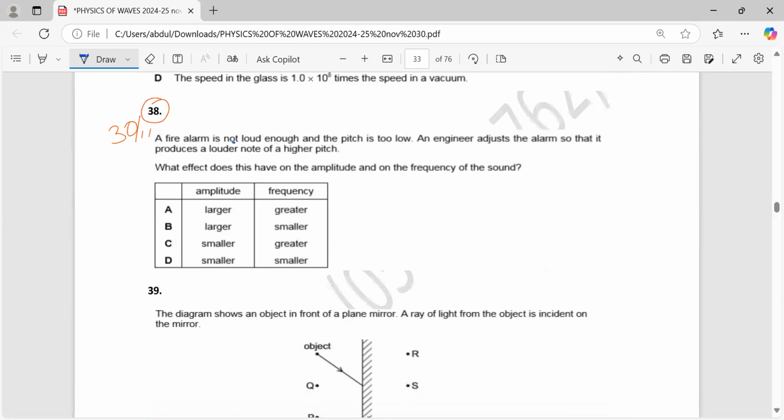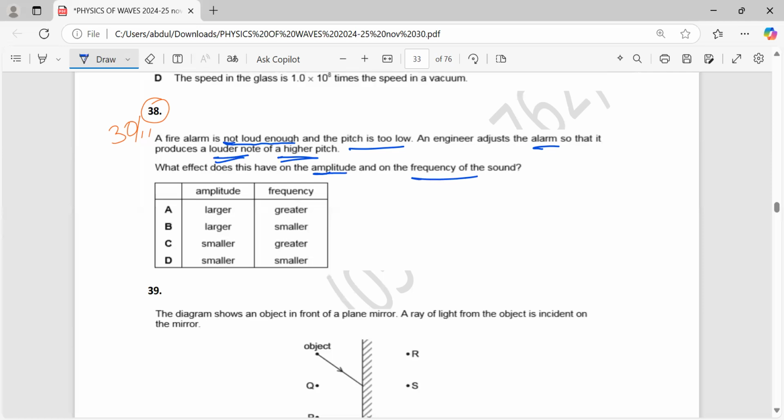A fire alarm is not loud enough, and its pitch is too low. So an engineer adjusts the alarm so that it produces a louder note of a higher pitch. What effect does this have on the amplitude and on the frequency of the sound? So see, the alarm is adjusted to produce a louder note and a higher pitch.